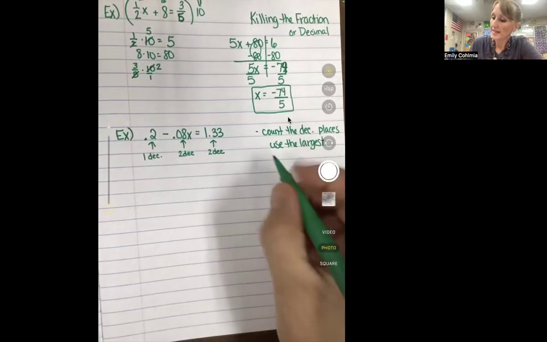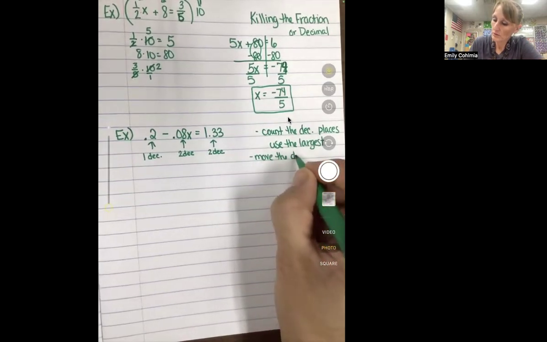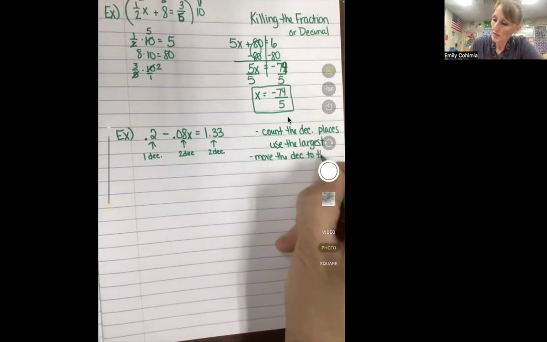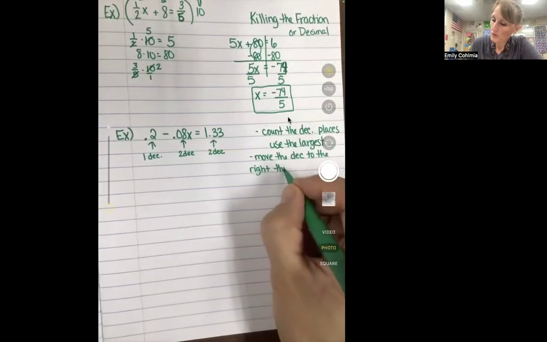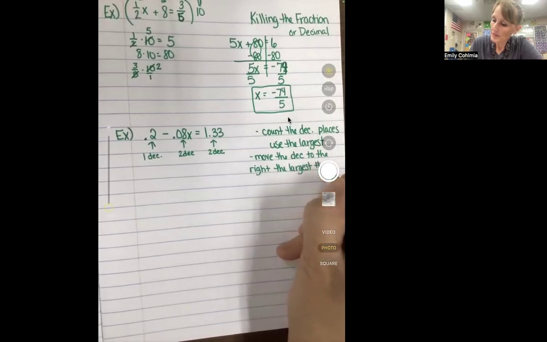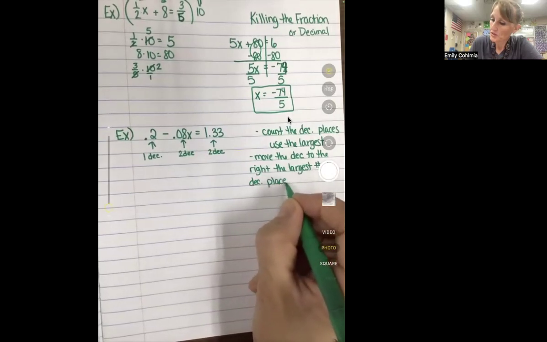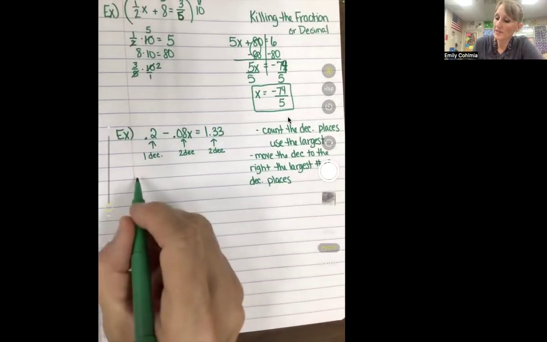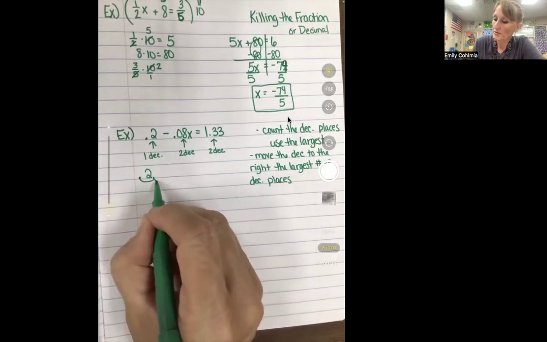And what we're going to do is move the decimal to the right the largest number of decimal places. In this case, 2 is the largest number of decimal places. So I'm going to take this one and move it 1, 2.